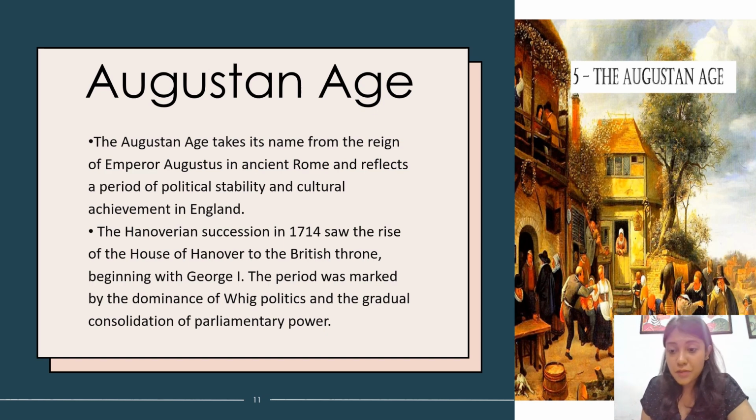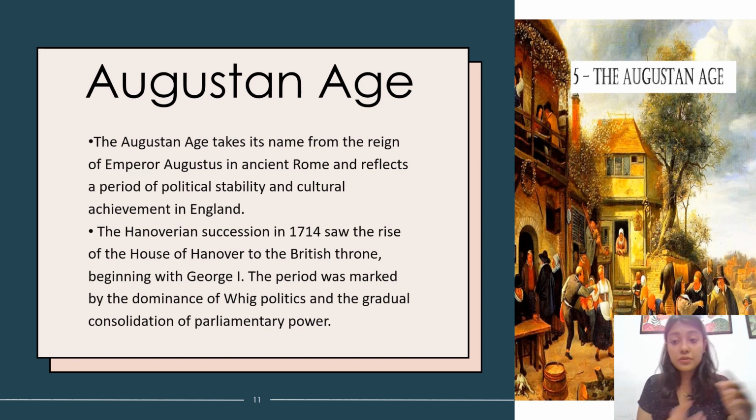The period is marked by the dominance of Whig politics. We all know by now that Britain had two dominant parties at that time. One was the Whigs and the other was the Tories, and this time period was marked by Whig politics, and there was a gradual consolidation of parliamentary power.